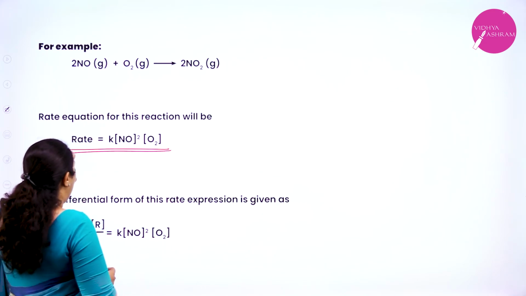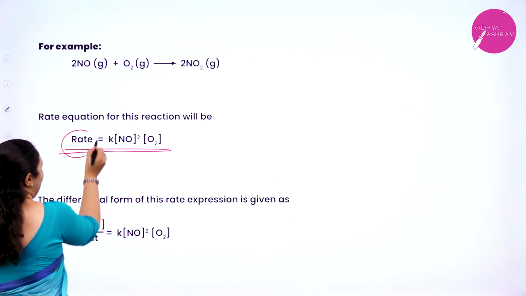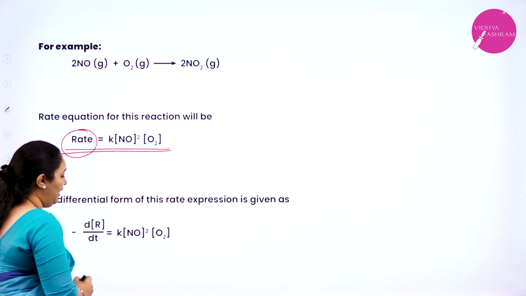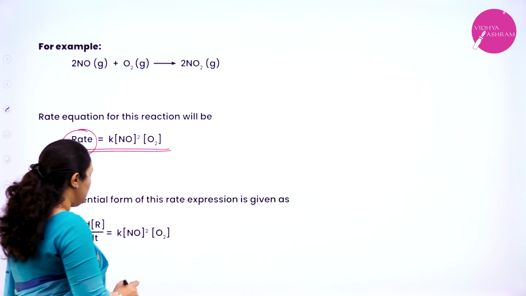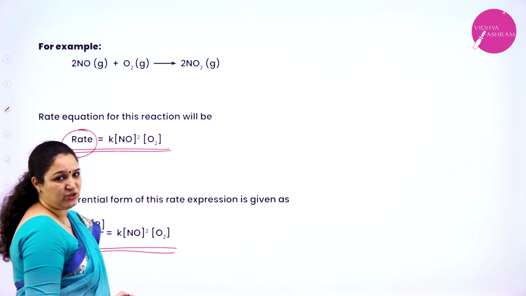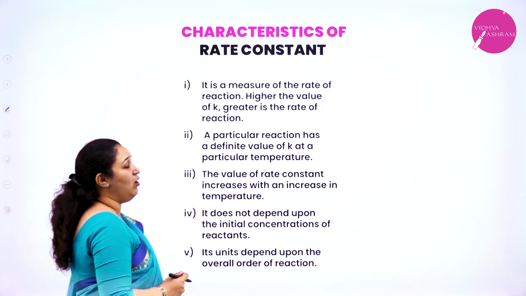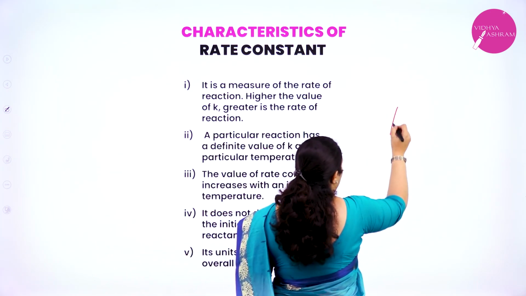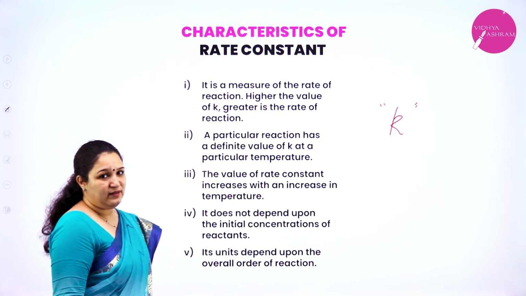Okay. If I have to write the differential rate expression, then rate I will be writing as minus d[R]/dt, which is equal to k [NO]^2 [O2]. Okay. So this is how we write the differential rate expression. Okay. Next we have the characteristics of a rate constant. So the rate constant, that is k. Okay. What are its characteristics?